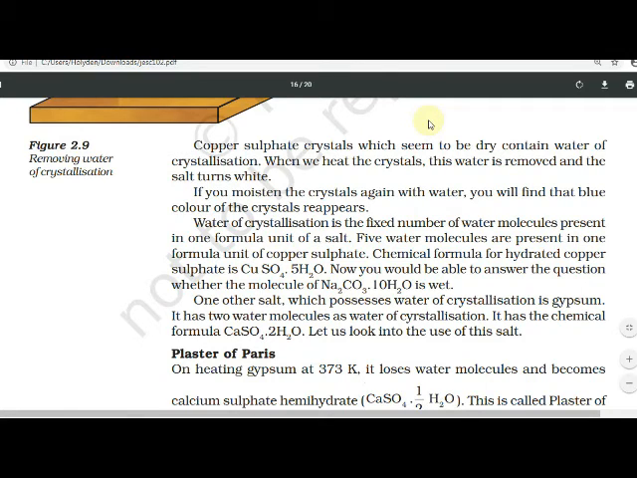One other salt which possesses water of crystallization is gypsum. It has 2 water molecules as water of crystallization. In gypsum, 2 water molecules are present. CaSO4.2H2O, 2 molecules of water. CaSO4 means calcium sulfate. Calcium sulfate is known as gypsum. Understood? CuSO4, copper sulfate. How many molecules of water of crystallization are present? 5.